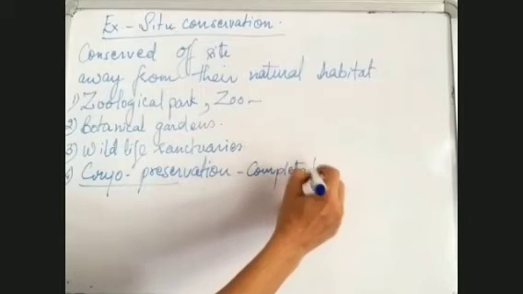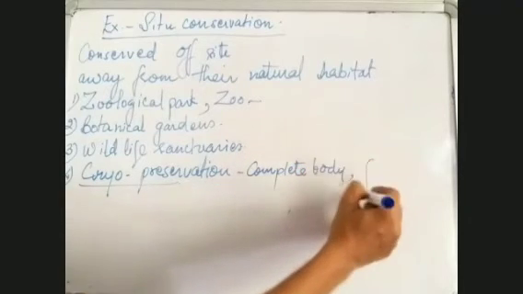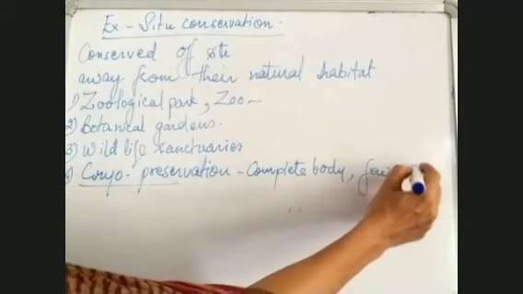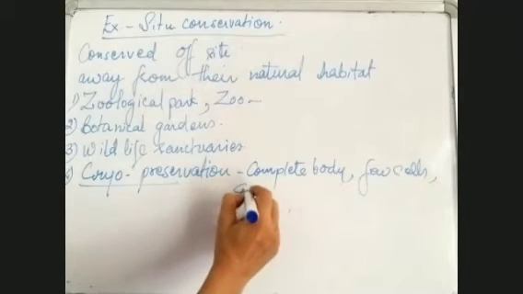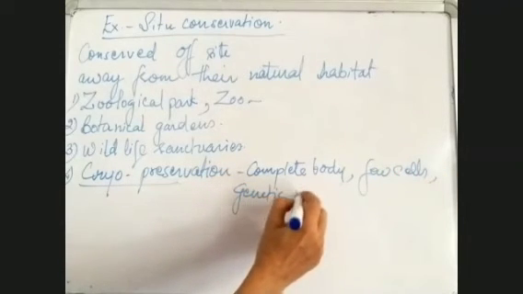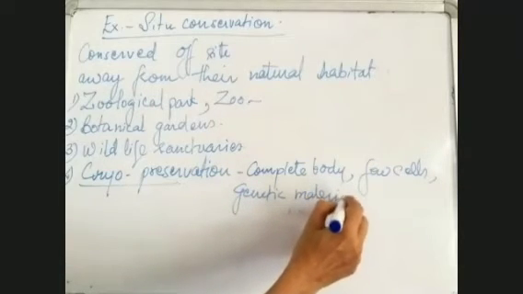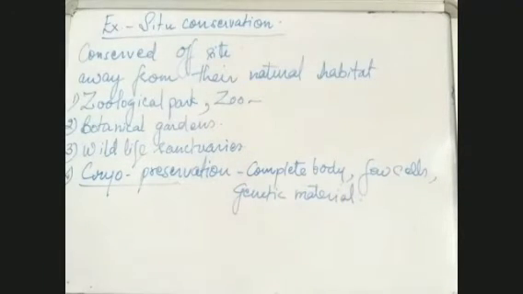So this cryopreservation for animals, plants, and in this case, the complete body can be preserved, or few cells of the body, or genetic material, in the hope that in future, if some technique develops to bring them back to life, then if this particular body or few cells or genetic material is preserved, they can be brought back, the similar type of life can be brought back to life again. So that is why the cryopreservation is done.